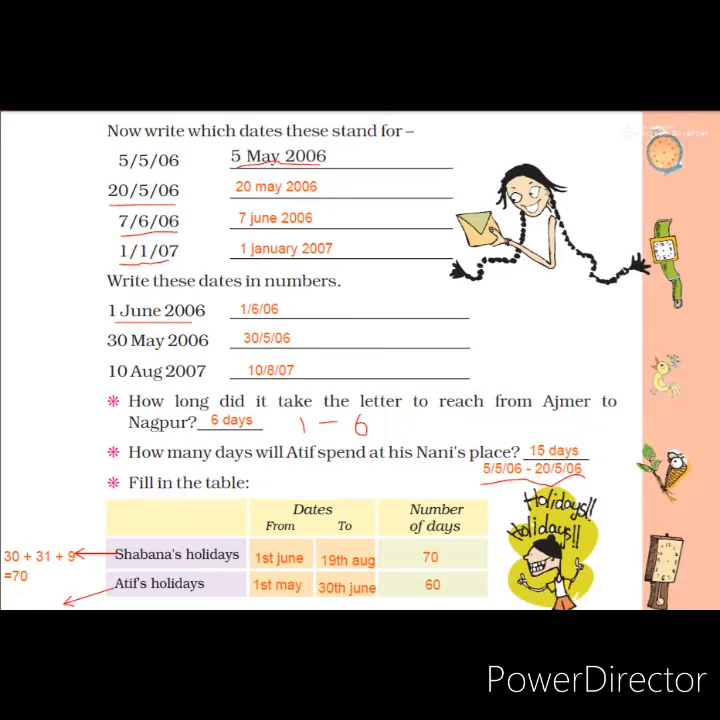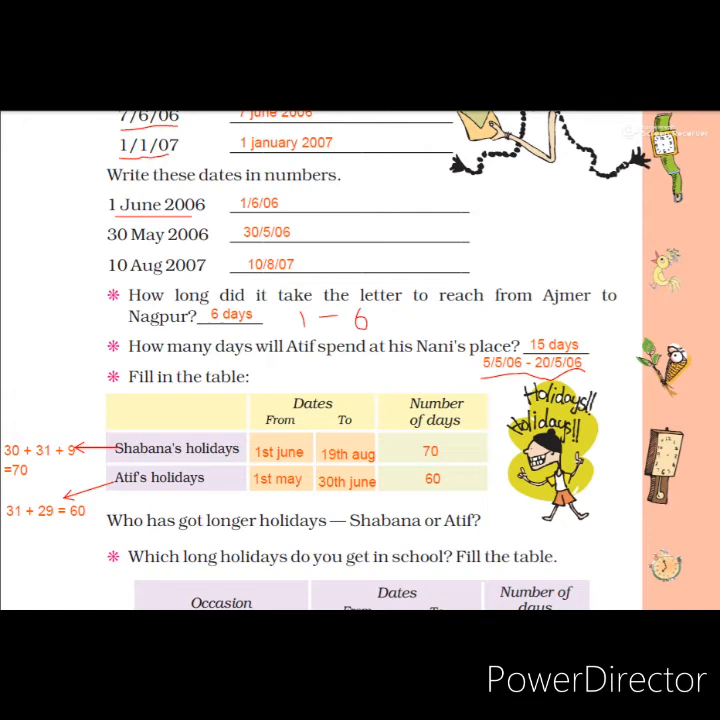Now here we have been given a table. We have to fill up that table. Dates we have to write. Number of days also we have to find. First one is about Shabana's holidays. Next one is Atif's holidays, and we have to find who got more days as holidays. First we have to write their holiday starting date and their holiday ending date.